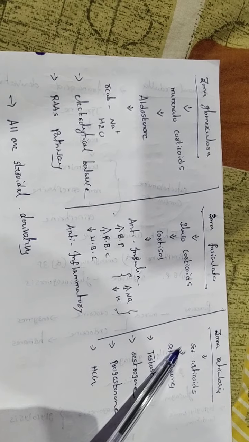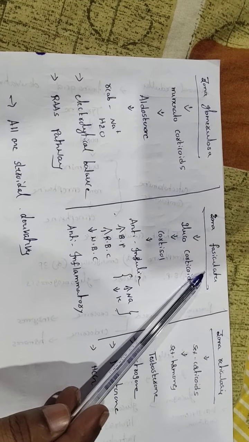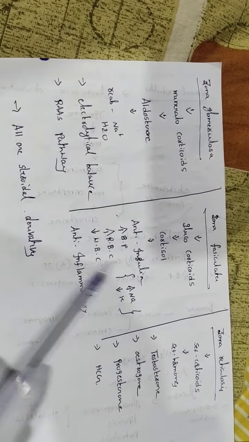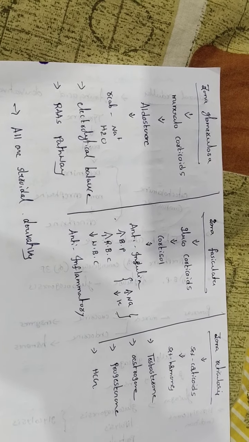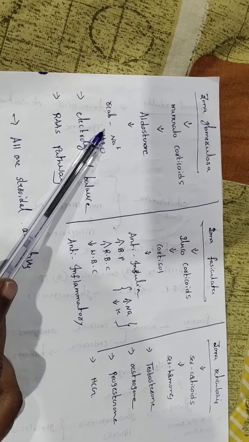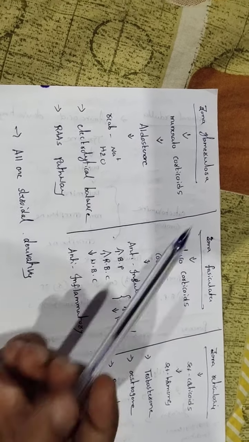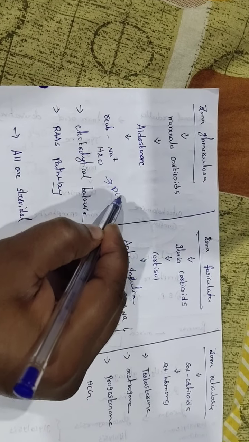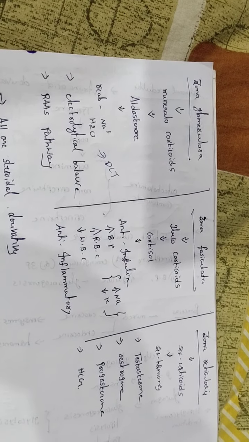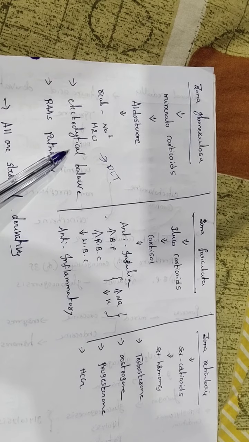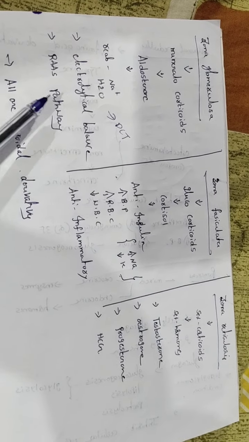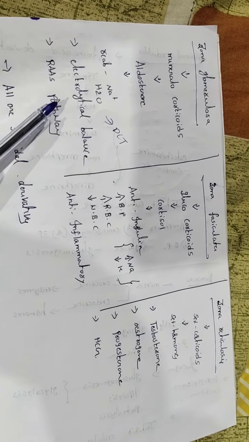Among these three zones, most of the area is occupied by the zona fasciculata. Aldosterone, cortisol and sex hormones are all what type of derivatives? Steroidal derivatives. What is the main use of aldosterone? Aldosterone's main use is the reabsorption of sodium and water in the DCT region. It shows the type of absorption called obligatory reabsorption, and it also maintains the electrolyte balance, and supports the RAS pathway. I already said in the excretory system, the renin, angiotensin, aldosterone system.